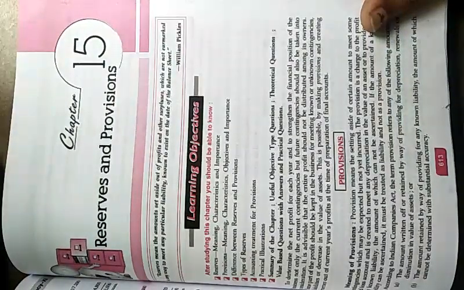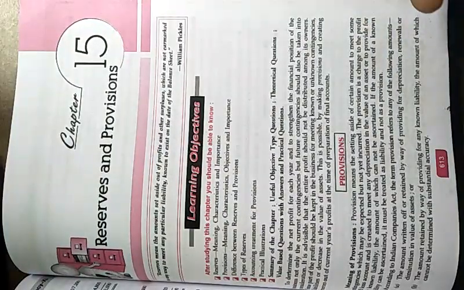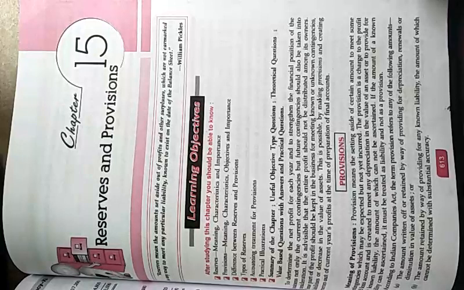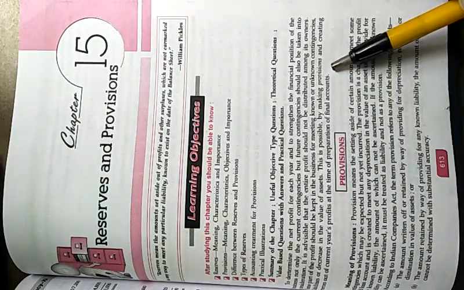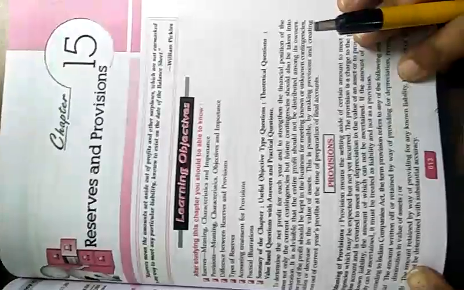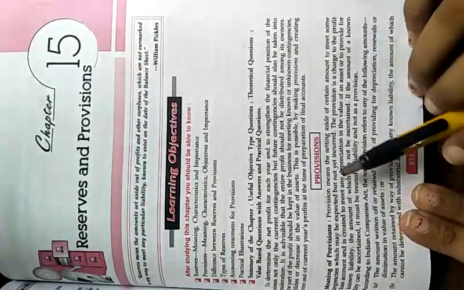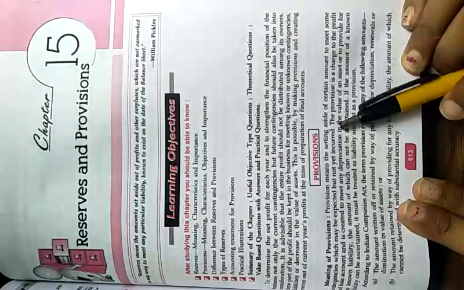To meet these contingencies for uncertain losses, the business must keep a part of the profit aside. Because contingencies are unknown, a business sets aside a part of its profit for that purpose. That we call provisions and reserves. So what are provisions, and what is the difference between provisions and reserves? We will first understand their meanings, and after that we will look at the difference between them.